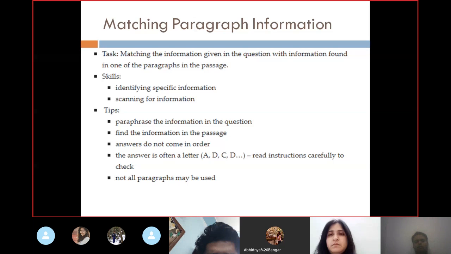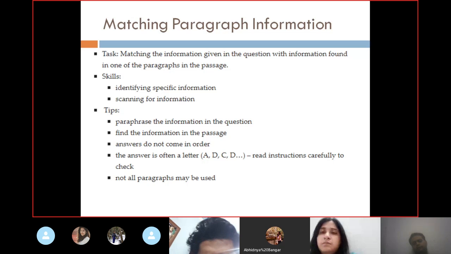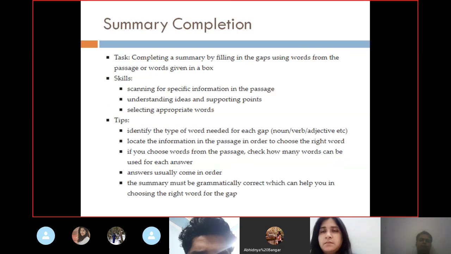Answers never come in order. Now, everywhere the same problem is there. Answers never come in order. So do not rely upon the order of the sentences, order of the questions, or order of the passage. The answer is often a letter again, A, B, C, D. It is not going to be a word. Not all the paragraphs will be used. Whenever you do it, then you will understand what type of thing it would be.